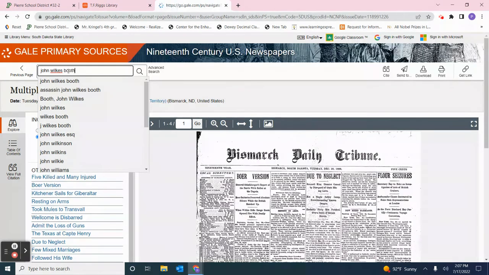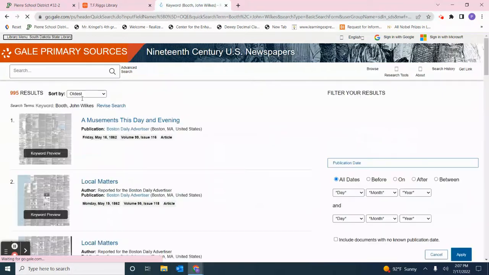I look here and I want you to notice that the database is trying to be helpful. It says, I see that you're searching John Wilkes Booth. Do you mean this? So it's giving me different options to search. I'm going to try this one because this looks like a subject heading. Whenever they put someone's last name, comma, then their first name, usually that's a subject heading. So I'm going to click on that and see what comes up.